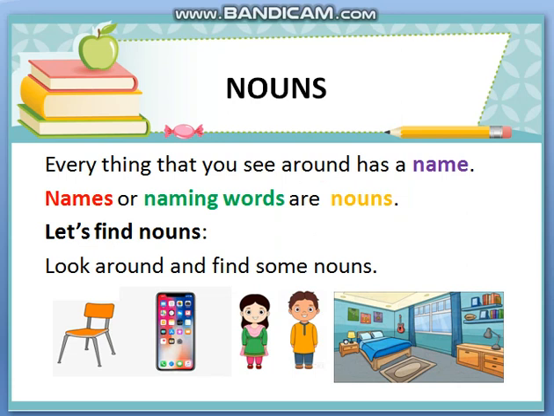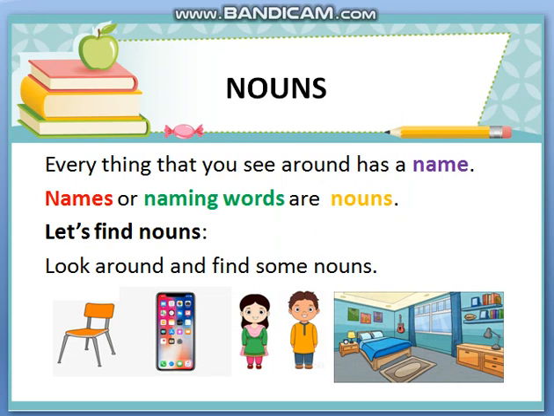So we have revised that everything that you see around has a name. Names or naming words are nouns. What are nouns? Names or naming words are nouns. Let's find nouns. I'm sitting in a room and I'm sitting on a piece of furniture which is called a chair. So chair is a noun because it names a piece of furniture.